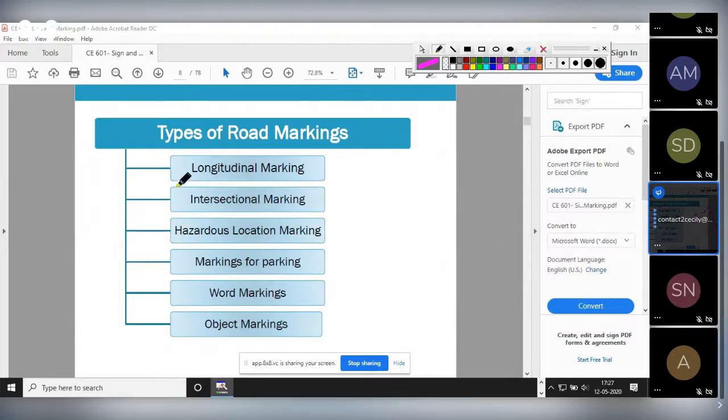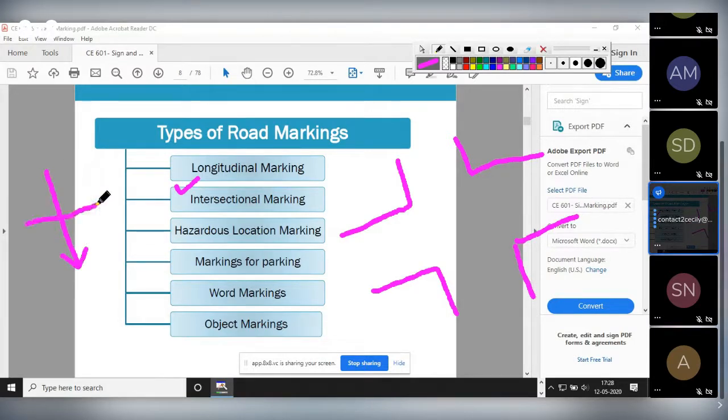Now second is your intersection marking. Intersection means what? Suppose this is your intersection. Intersection means two roads are crossing each other. One road is coming from this one, another road is coming from this one. So these are the two roads, okay. So this point is called the intersection point. I have drawn this one.